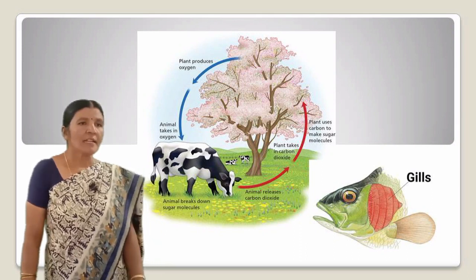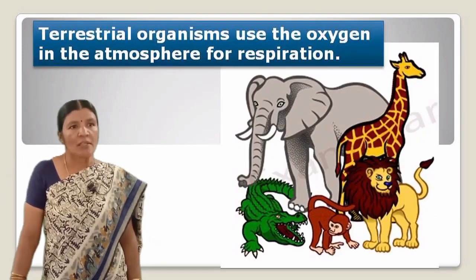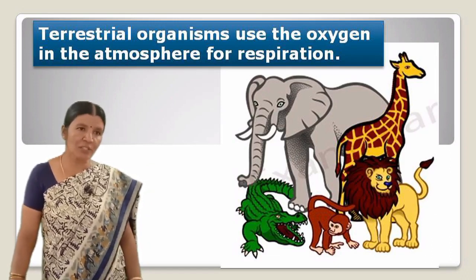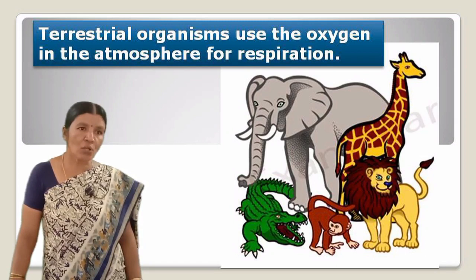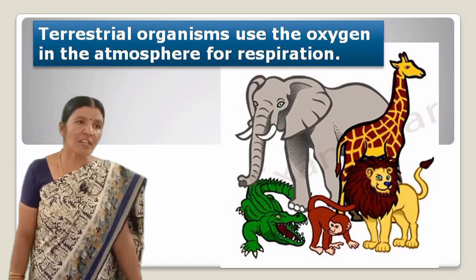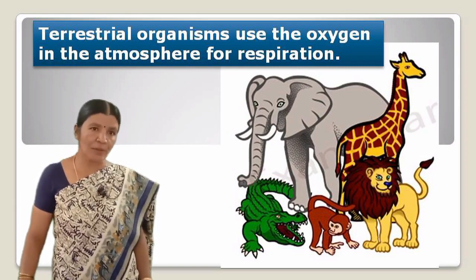Now we'll go for terrestrial organisms. These organisms use the oxygen in the atmosphere for respiration. This oxygen is absorbed by different organs in different animals. All these organs have a structure that increases the surface area which is in contact with the oxygen-rich atmosphere.